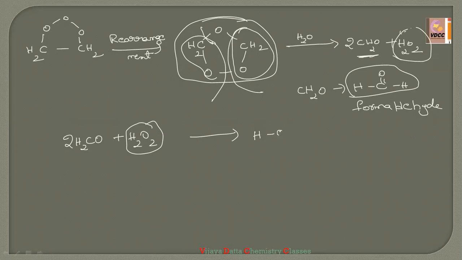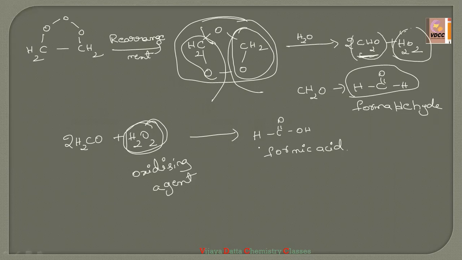So HCOOH. This is called formic acid. This is called formic acid. So here this aldehyde is getting oxidized. So H2O2 is acting as the oxidizing agent, right? Acting as the oxidizing agent, and the formed formaldehyde is converting into formic acid.